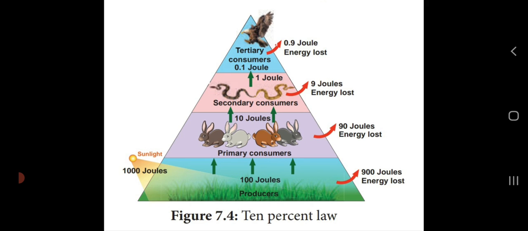That means the energy which is transmitted from one level to another level, only 10% of energy is utilized, and the remaining 90% of energy is lost through respiration, decomposition and in the form of heat. That law is known as 10% law.